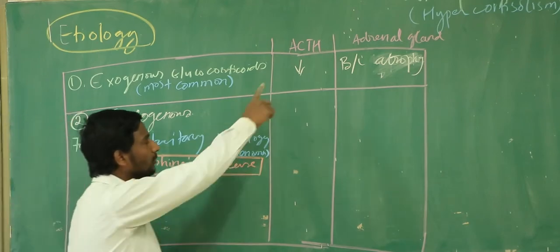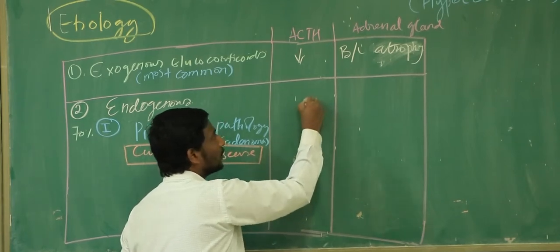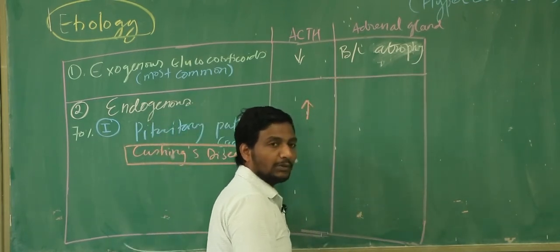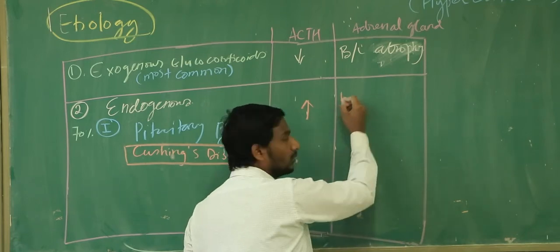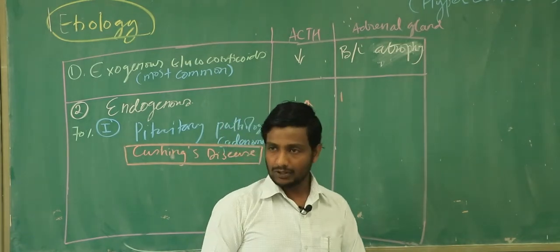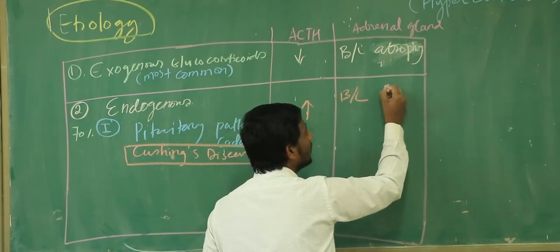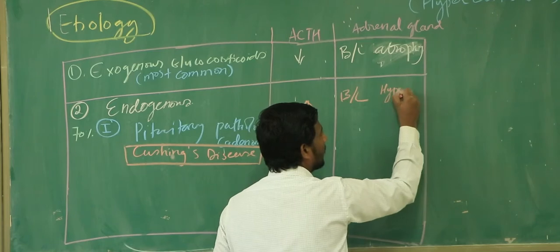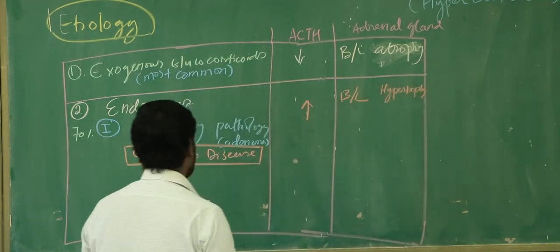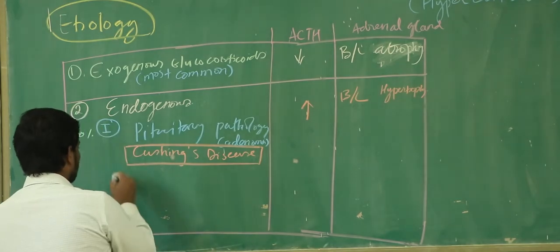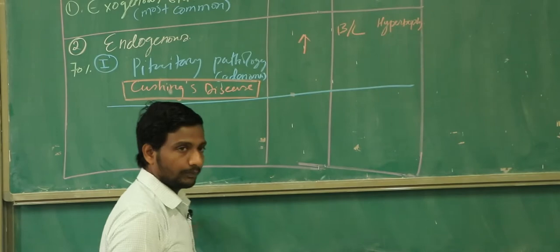Okay, so I have a question. All of you tell me, what will happen to the ACTH in the Cushing's disease? Increased. And what will happen to the adrenal gland? Hyperplasia or atrophy? Right, so patient is going to have a unilateral or bilateral? Bilateral. So pituitary gland is going to give this information to both. So patient is going to have the bilateral hypertrophy. Clear about this thing? Bilateral hypertrophy. So this is the number one cause of the endogenous Cushing syndrome.